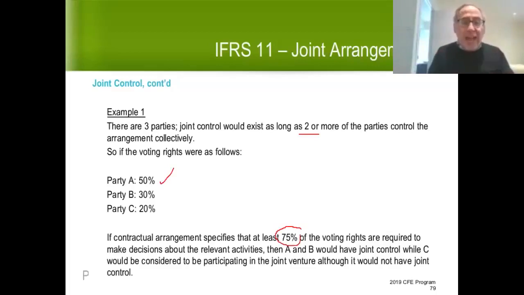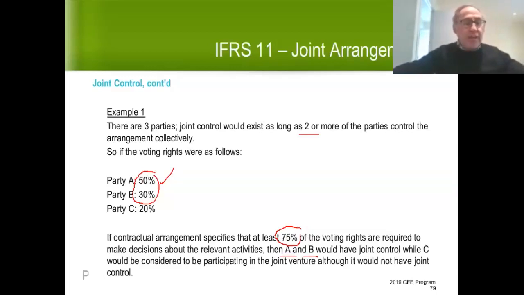In this situation, A and B would have joint control, while C would be considered to be participating in the joint venture, but would not have joint control. Now, why is that the case? The reason that's the case is in order to exceed the 75%, we'll always need both A and B to agree. Because if A and C agree to something, that's only 70%. If B and C agree to something, that's only 50%, 30 plus 20. So the only way that decisions can be made is with the consent of A and B.